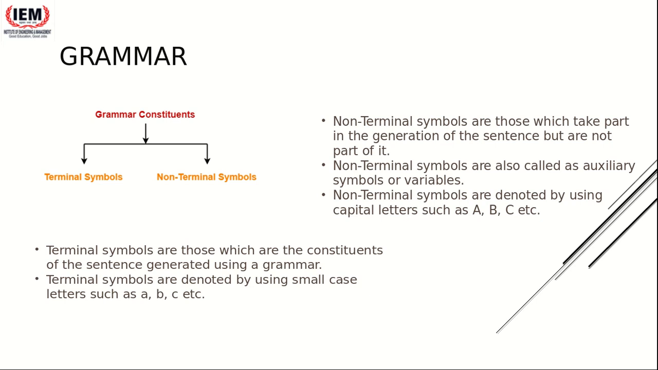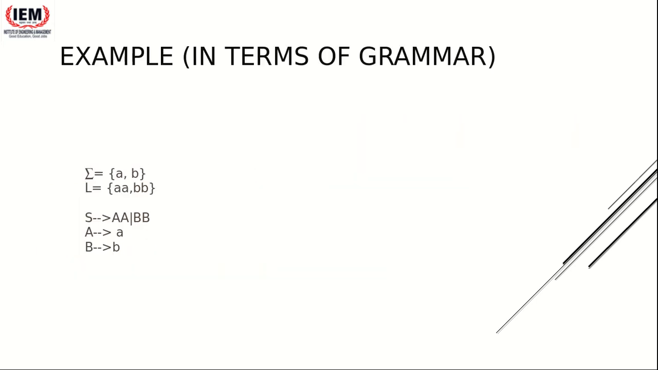Terminal symbols are generally denoted by using lowercase letters like a, b, c. For non-terminals we use uppercase or capital letters, and for terminal symbols we use small or lowercase letters. Going back to this example, what are my non-terminal symbols? S, A, B. S is also a non-terminal symbol. S is the starting symbol, which is a non-terminal symbol. Always remember that. And what are my terminal symbols? Terminal symbols are small a and small b.